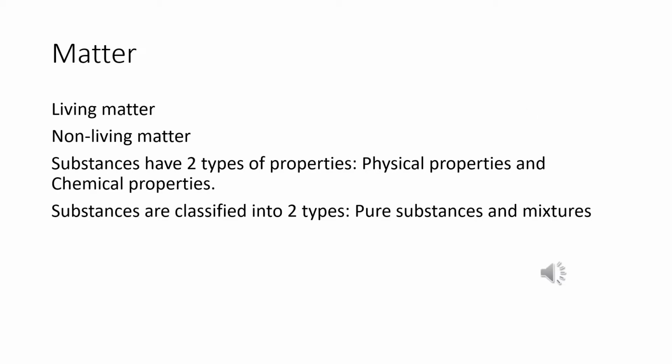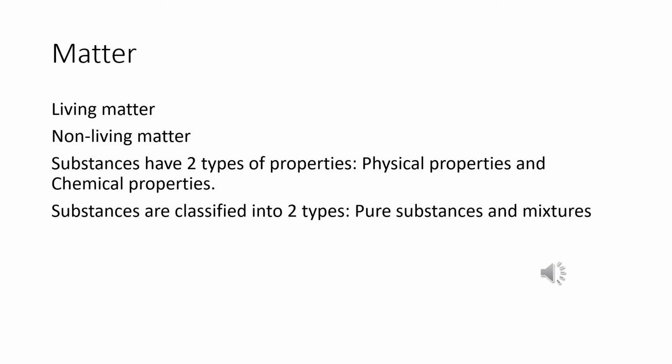From our childhood, we studied matter. What is matter? Anything which has mass and occupies space is known as matter. Generally, we say matter exists in three states, that are solid, liquid and gas. But we are classifying this matter into two types.